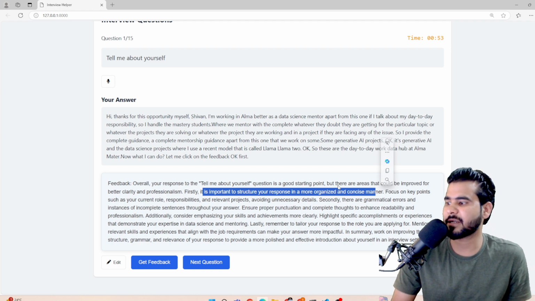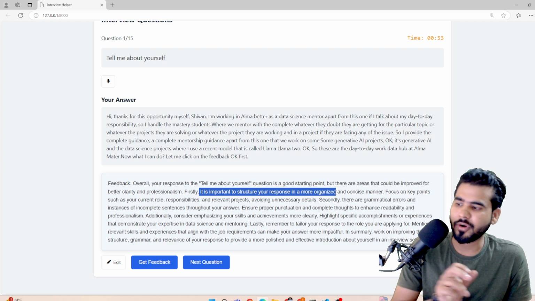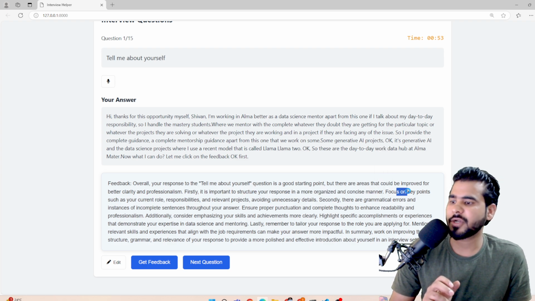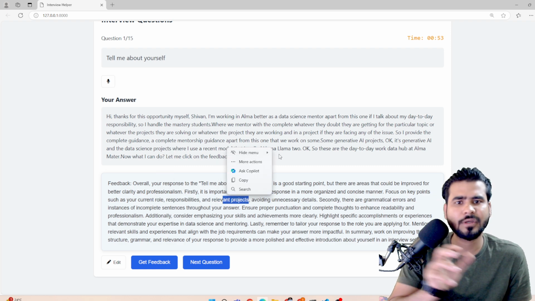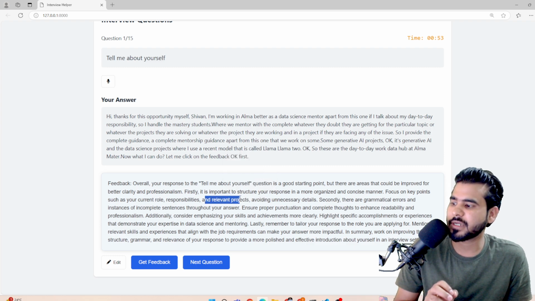So here we are getting the complete improvement part. Firstly, it's important to structure your responses in a more organized and concise manner. Focus on the key points such as the current role, responsibilities and the relevant projects. I just mentioned we are working on some generative AI and data science projects. That's why here we are getting to focus on the relevant projects.